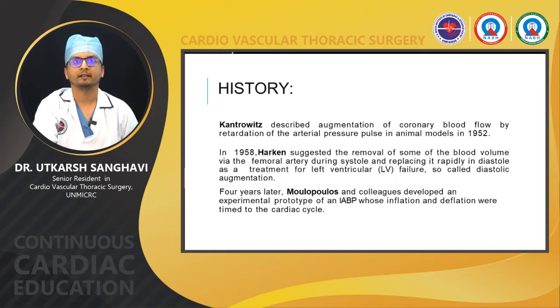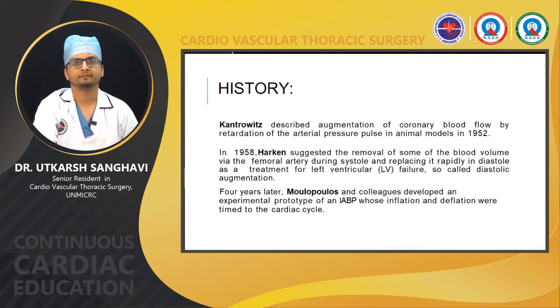Six years later, in 1958, Harken suggested that removal of some blood from the femoral artery during systole and replacing the same volume rapidly in diastole can be used as a treatment for LV failure, which was so called diastolic augmentation. In 1962, Moulopoulos and his team developed an experimental prototype of IABP whose inflation and deflation were timed to the cardiac cycle.